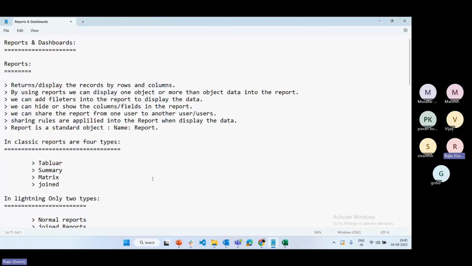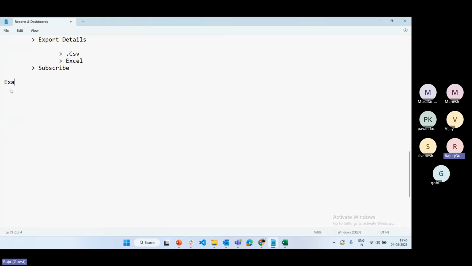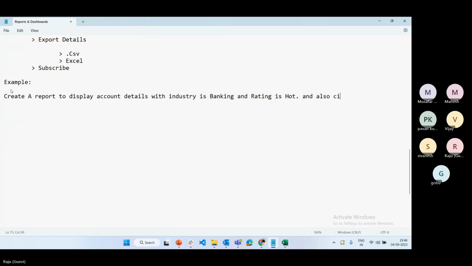Right. Next example: create a report to display account details with industry as banking and rating as hot, and also consider only accounts which have opportunity details.